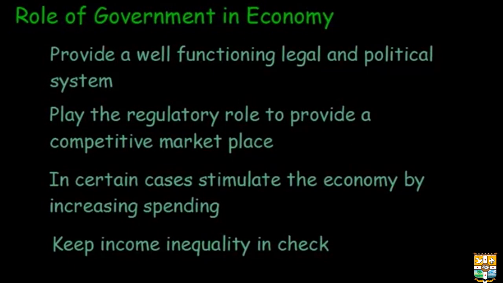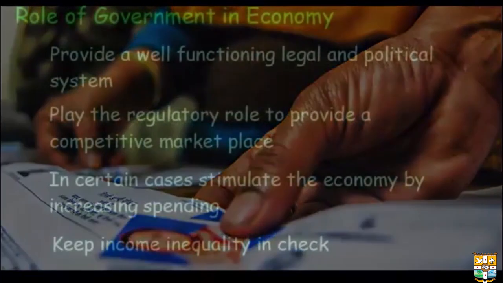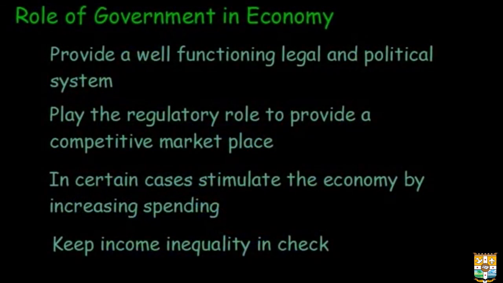That is also not conducive for future economic growth, because huge inequalities create some imbalances in the goods market and the capital markets as well. Hence, the government needs to provide schemes and policies via taxes or via some social spending whereby they keep this inequality in check. These are the key roles that the government plays in an economy.